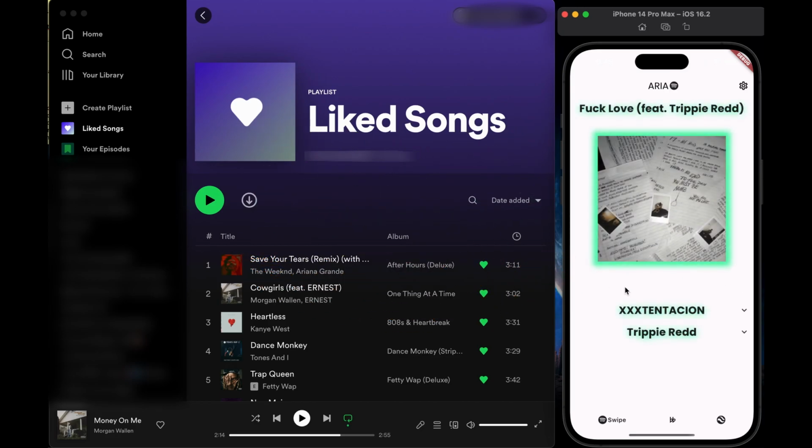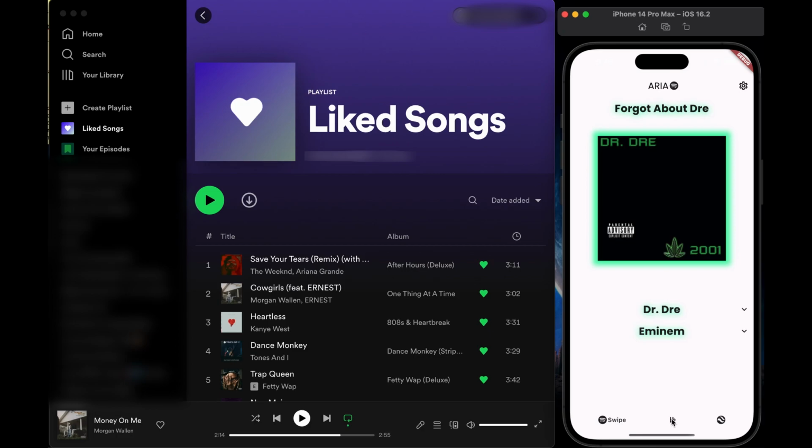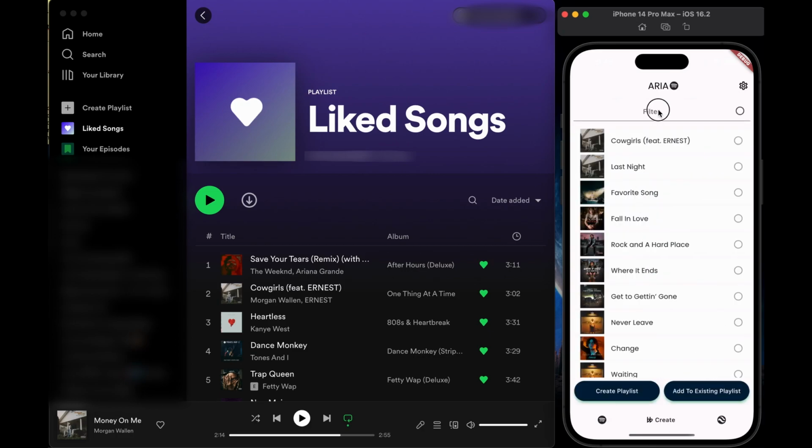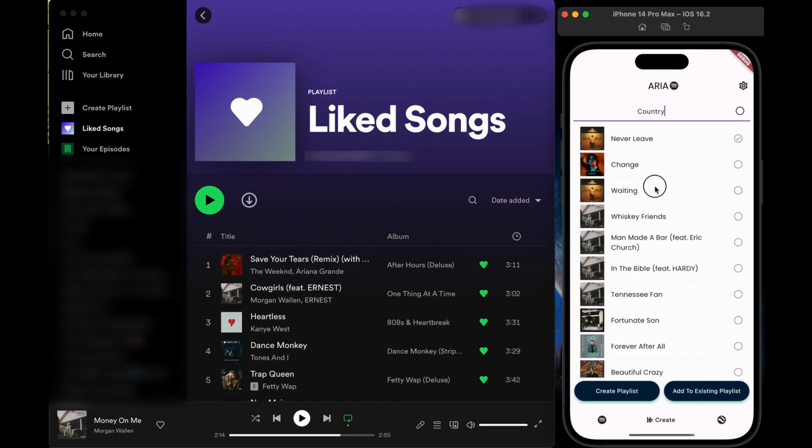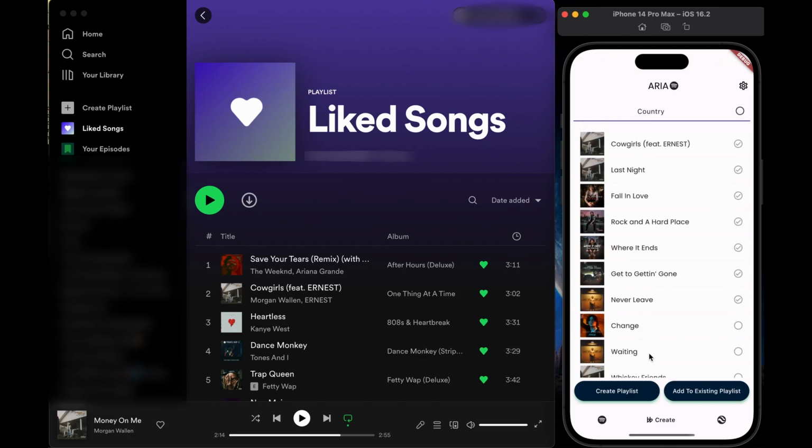This will all come into play when discussing the project tech stack. The tech stack for this app would be, like I said, Flutter and Dart, as it is a mobile app, and AWS, more specifically using Lambdas, API Gateway, and DynamoDB. And then for the Lambdas, I would be coding those in Python.